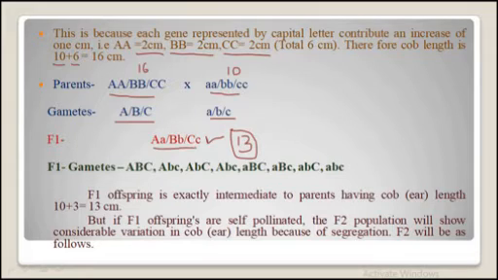Now we will proceed to the next step. We are going to self cross these F1 offspring by self pollination.